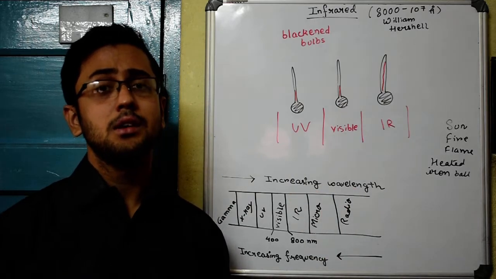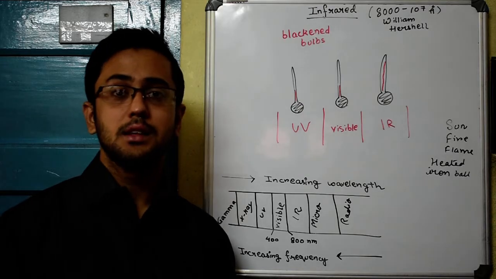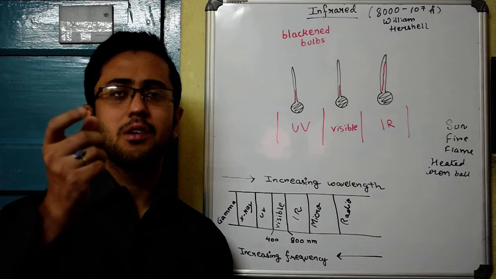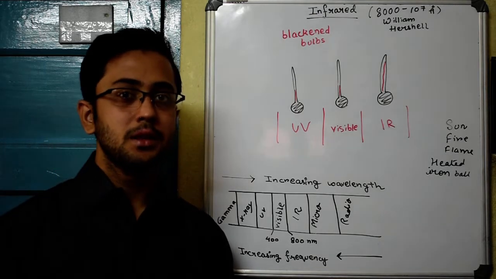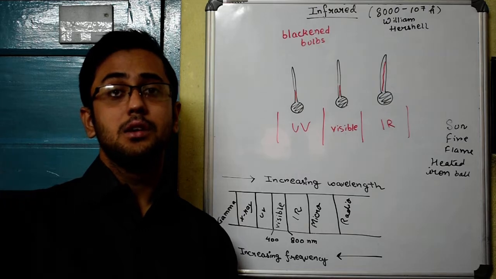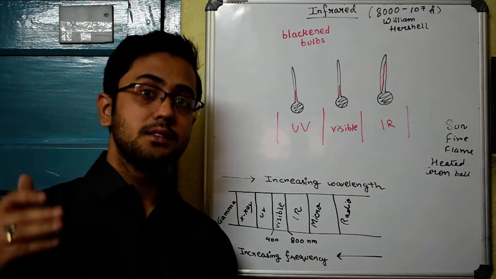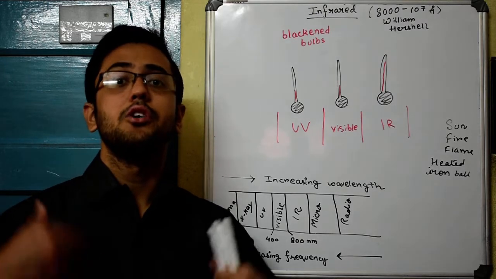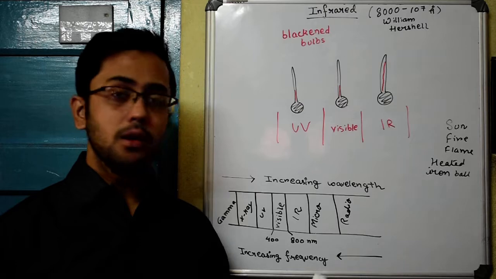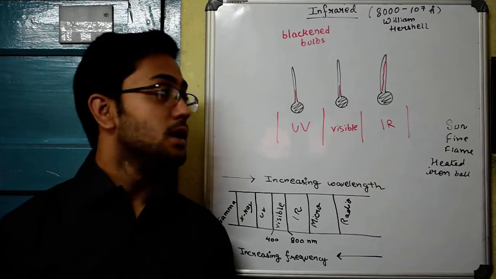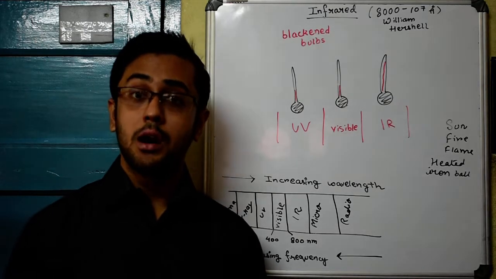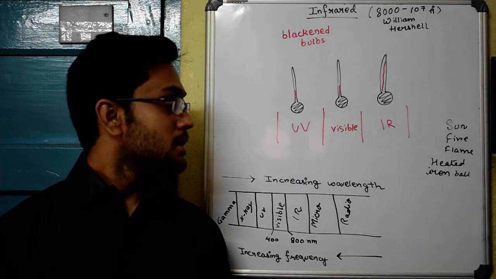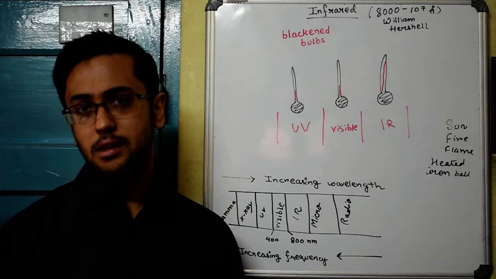Also we emit wavelengths in the radio wave region, and that is one of the reasons that often when we try to tune into a radio, we find that there is some crackling noise, the disturbance happening in the radio sound. That is because the wavelength of the radio waves that is getting transmitted to your phone has somehow interfered with the radio waves that the human body is emitting. So we also emit waves in the infrared and radio wave region, and infrared waves are also emitted by our earth, and that is one of the reasons which has led to global warming and greenhouse effect. But that's a completely different topic, so we shall not delve much into it.